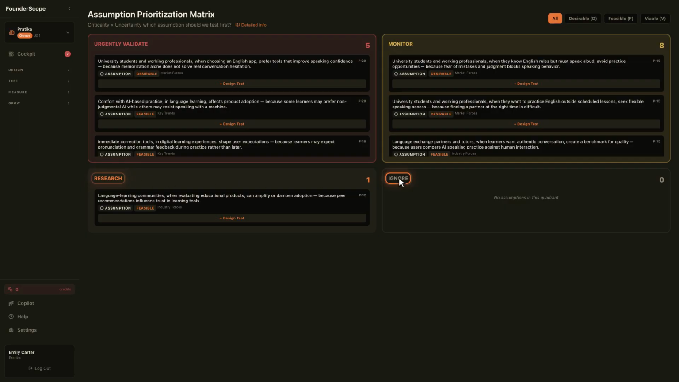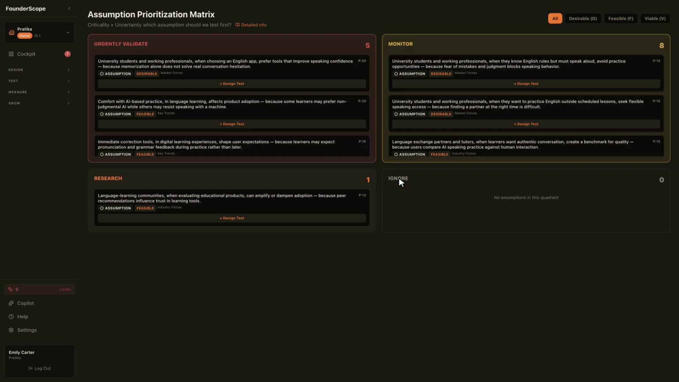And the fourth quadrant, ignore. These are assumptions low in both criticality and uncertainty. For now, neither urgent nor risky. In Pratika, items like the social media channel are here. Spending energy on these right now would waste our scarce resources. But we don't forget them entirely. If conditions change and one becomes critical, the matrix automatically moves it up. This is the power of prioritization. It focuses your energy on the right place.